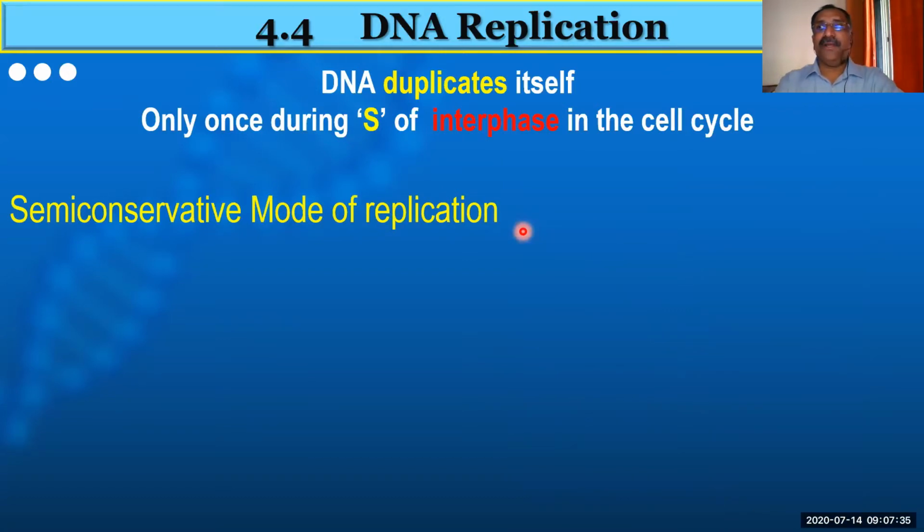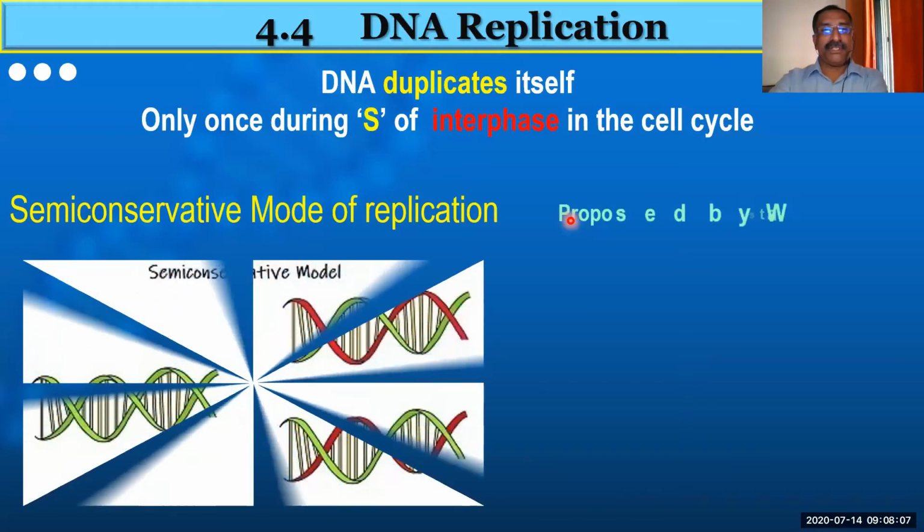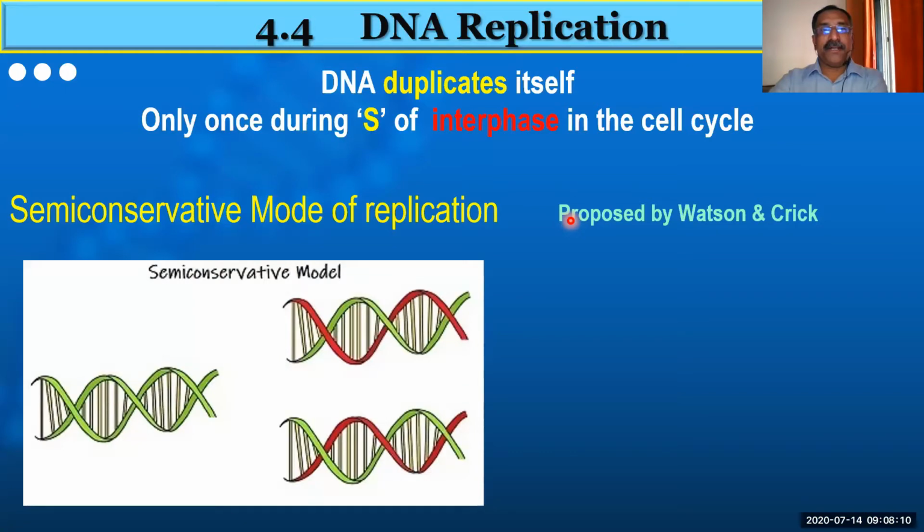And another important thing we have seen yesterday, the replication of DNA is called semi-conservative mode of replication. Semi-conservative mode of replication, that means, I told you yesterday, semi means half. Half of the part is conserved. That means one parental DNA or maternal DNA divides. You get two daughter DNAs, but in both the DNAs, 50% belongs to the parental DNA. So that is why we call it semi-conservative mode of replication.